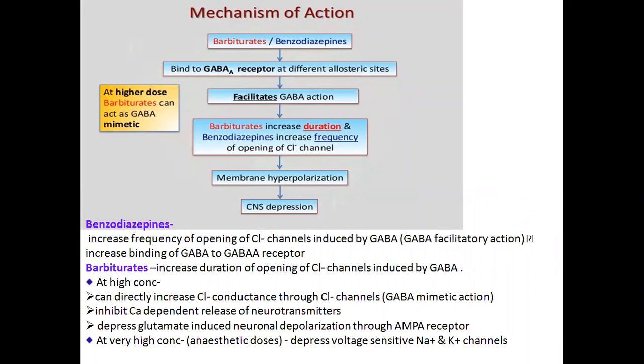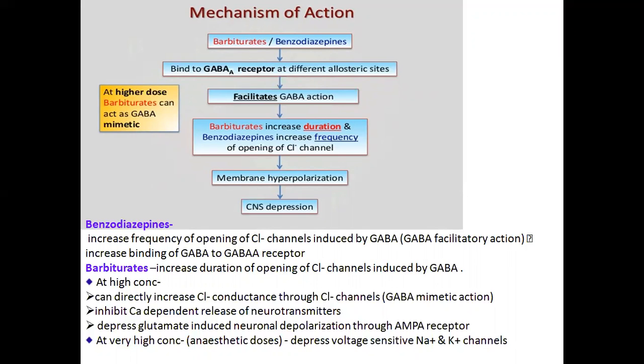The mechanism of benzodiazepines and barbiturates is generally the same. Benzodiazepines facilitate the action of GABA. They potentiate the inhibitory effects of GABA. Barbiturates and benzodiazepines first of all bind to the GABA A receptor at different allosteric sites.